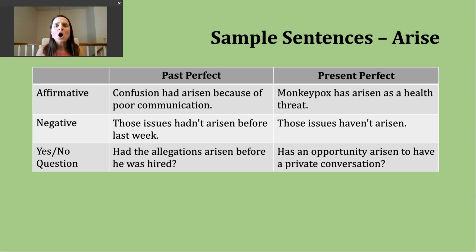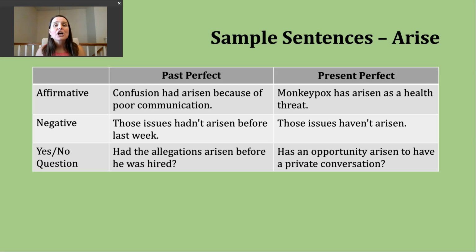Many times we are using this particular verb tense to note that one action occurred before some point in time or before a second action. That second action many times will be in the simple past tense. Our structure for an affirmative past perfect sentence will be to start with our subject, then we're going to use the past form of have, which is had. So we have subject, had, and then our participle form of the verb.